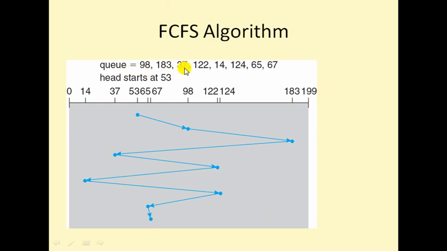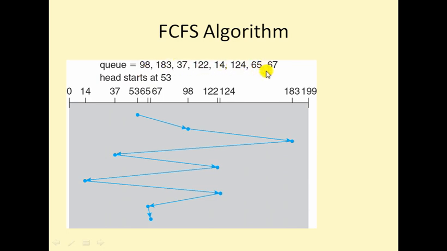These are the numbers of the tracks in the disk, and the disk head starts at the position 53. So from 53, using this algorithm we can traverse to the desired track positions.